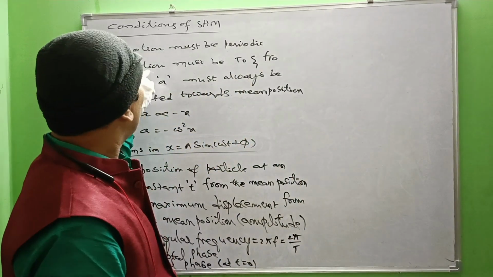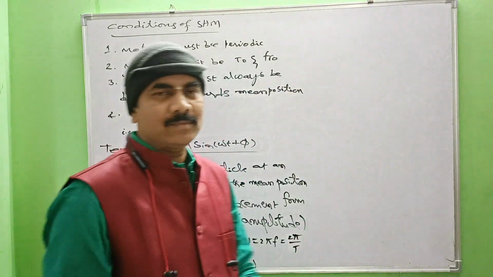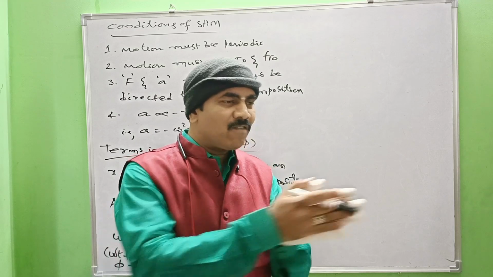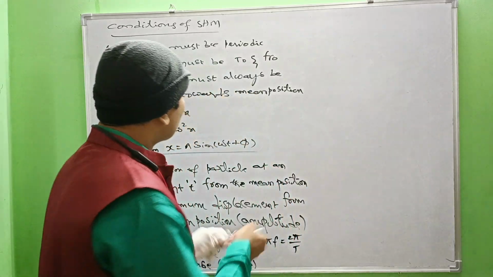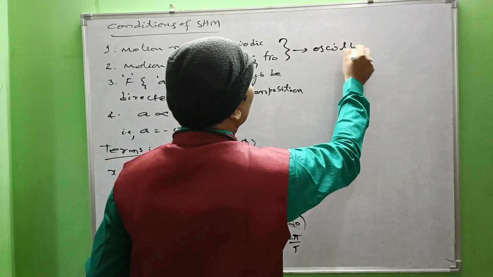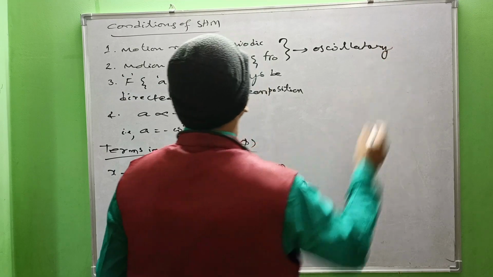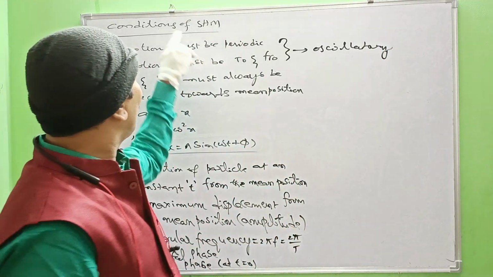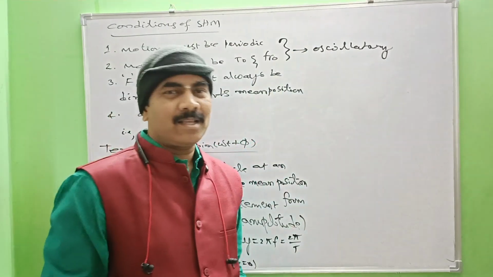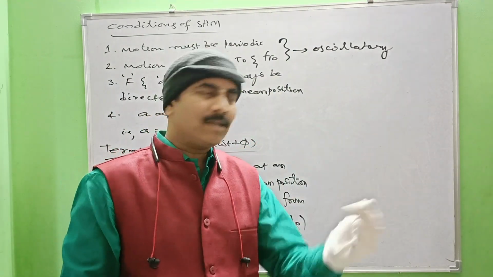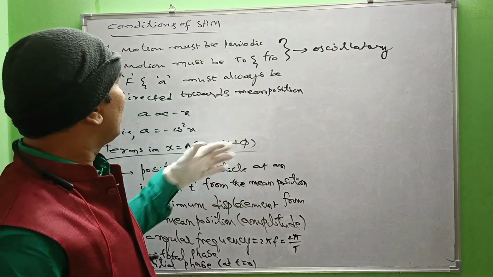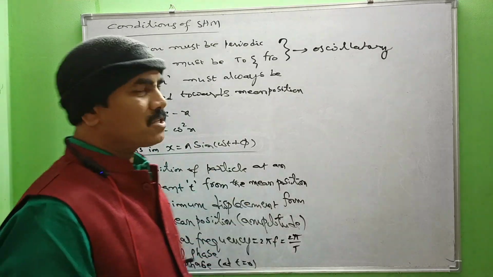Right? Next one, motion must be to and fro. To and fro means motion must be repeated at regular intervals, back and forth. So these two conditions are nothing but oscillatory motion. Indirectly we are saying that motion must be oscillatory, periodic as well as to and fro. So the first condition: motion must be oscillatory. Coming to the third one, force and acceleration must always be directed towards the mean position.